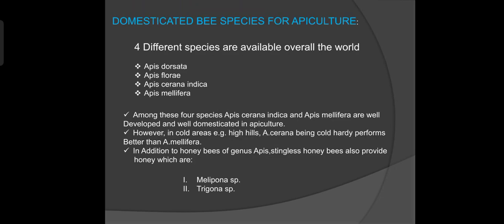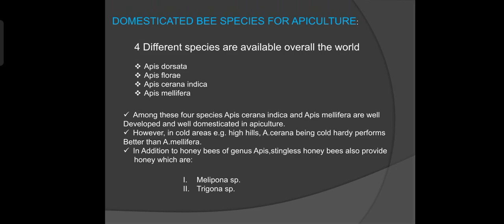Then we are going to see about domesticated bee species for apiculture. Four different species are available all over the world, that is Apis dorsata, Apis florea, Apis cerana indica and Apis mellifera. Among the four species, two species are well adopted and well domesticated and very useful for apiculture, that is Apis cerana indica and Apis mellifera.